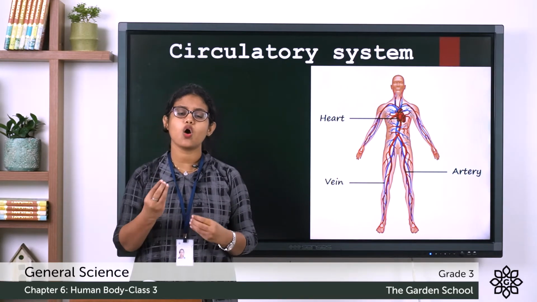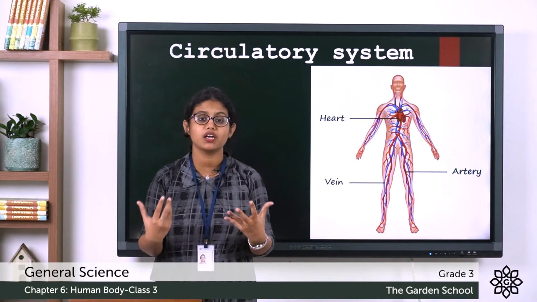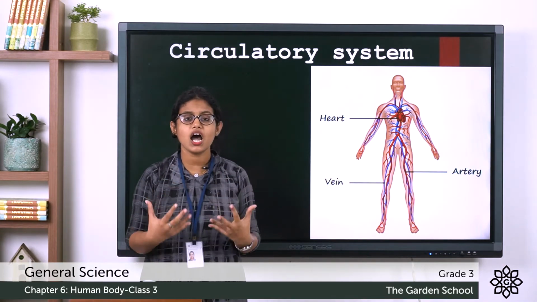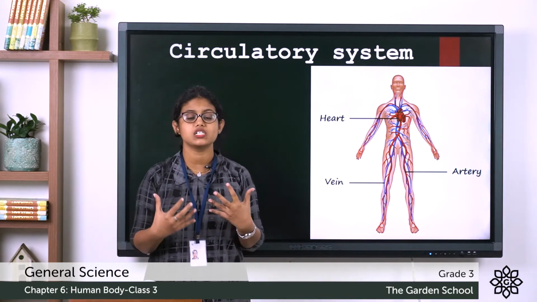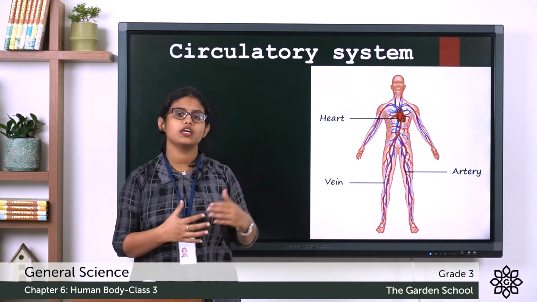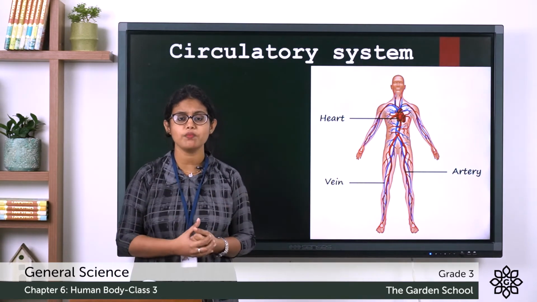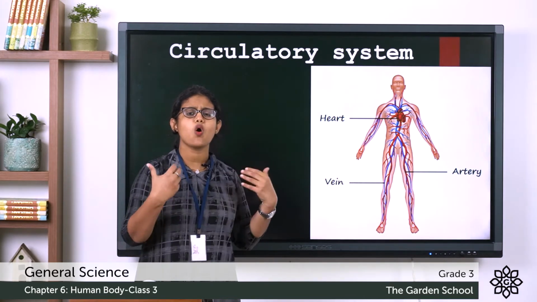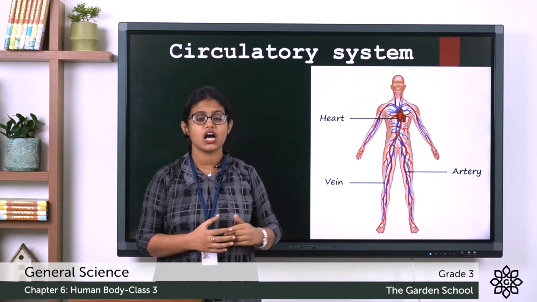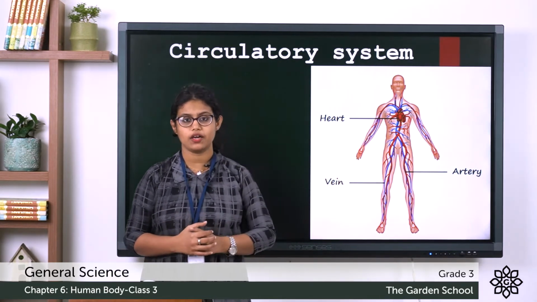Then, do you know which organ is responsible for circulating blood to all parts of the body? That is the heart. The heart works as a pump and it pumps blood to all parts of our body. And where is our heart located? Our heart is located in the chest, slightly to the left.